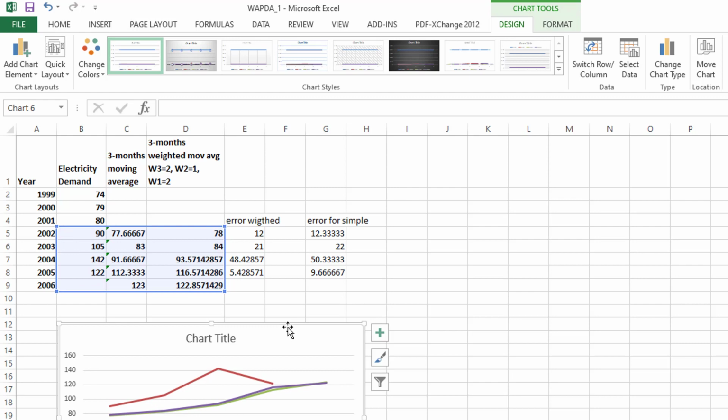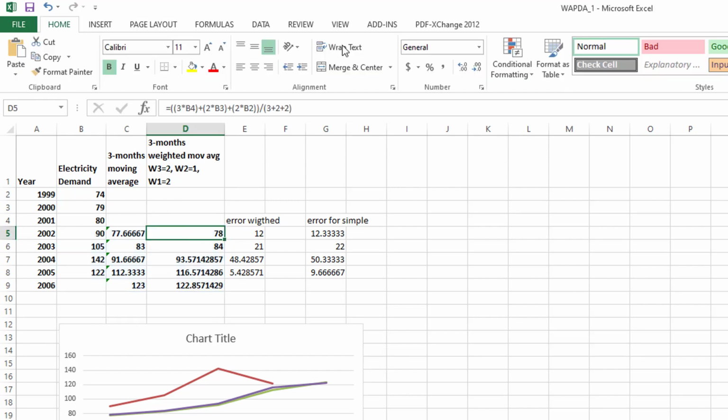In this scenario, these weights are better than the previous ones. Previously we used 2 for the most recent period, 1 for this, and 2 for this one. But in this case I use 3 for the most recent period, 2 for the 2000, and 2 for the 1999. So in this scenario you can get better results.